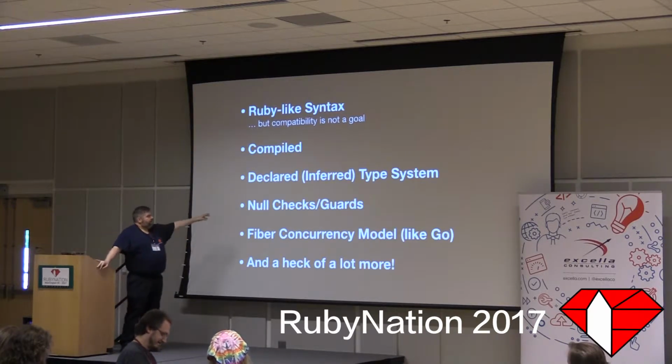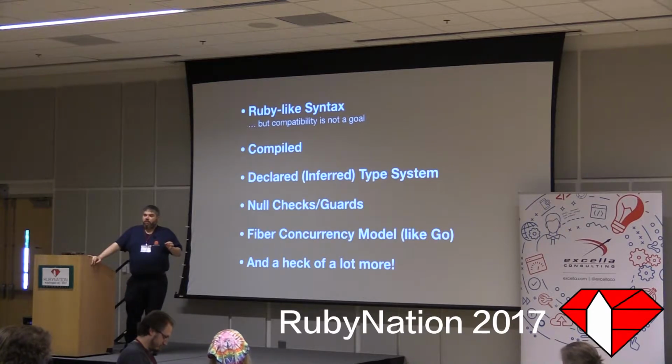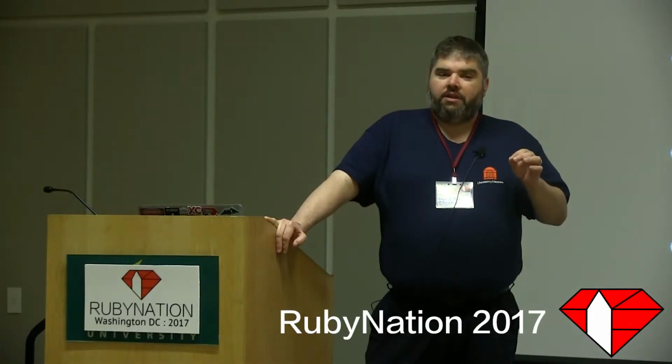Really interesting, it has these null checks and guards. I can define a variable. In fact, if I just define a variable as its normal type, it can never be nil. I cannot have a variable that is nil.